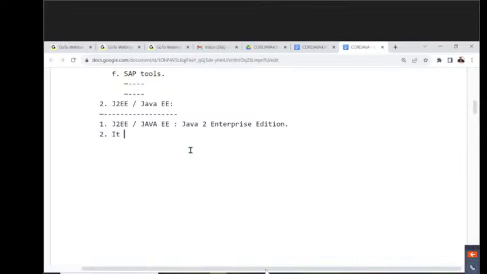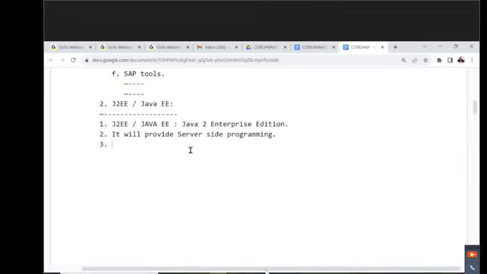If you observe this point now, listen carefully, it provides server side programming. J2SE is providing only the fundamentals of Java, but J2EE is mainly focusing on server side programming.